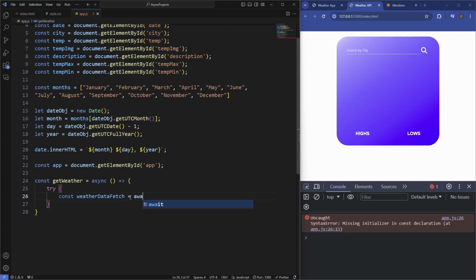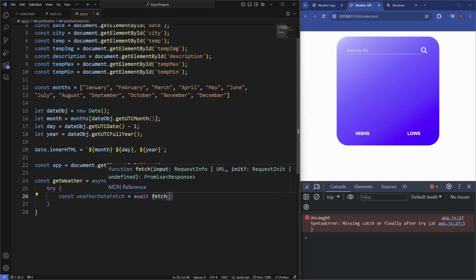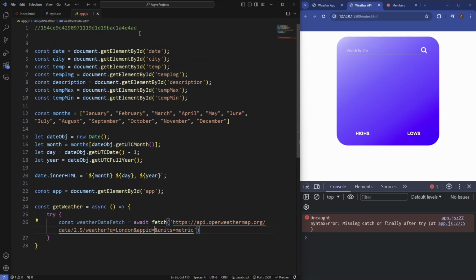This is going to equal await fetch, and we're just going to paste the URL for that in here. So we'll paste the OpenWeather API URL in here. At the moment we're hard coding the city that we're putting in, but we're going to make this dynamic in just a moment. But we just want to display some data. So obviously we're going to need our app ID. So we've got it set up in there.